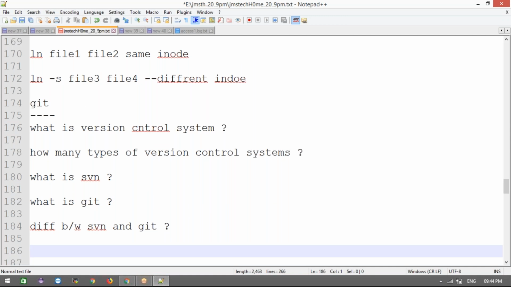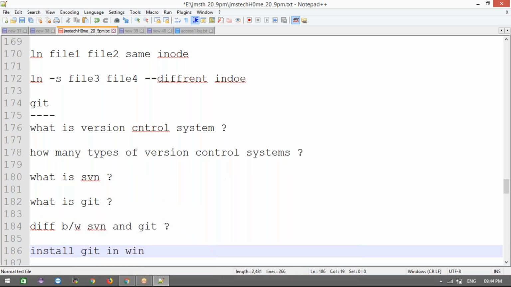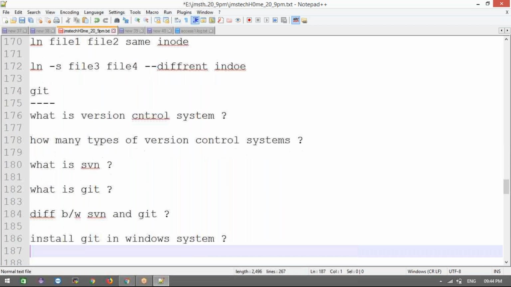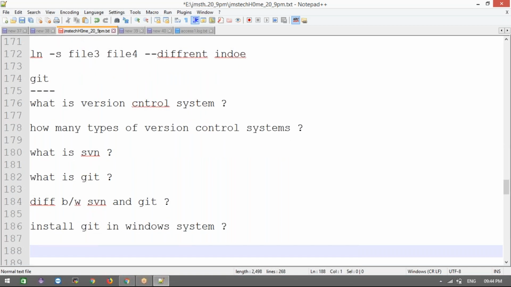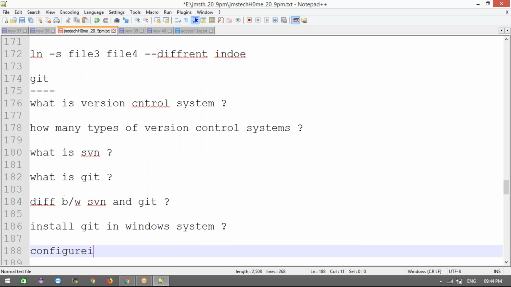And install Git in Windows system, and then configuring Git in your system.